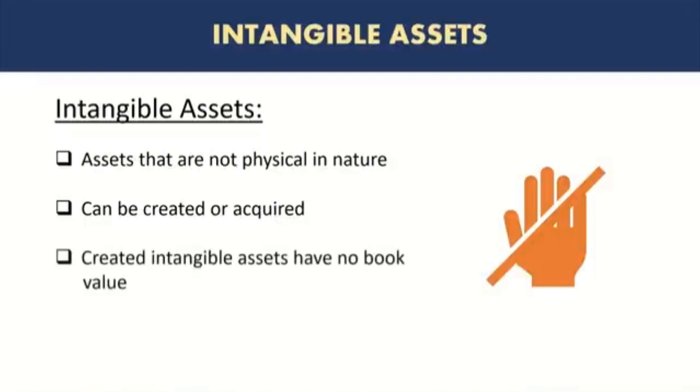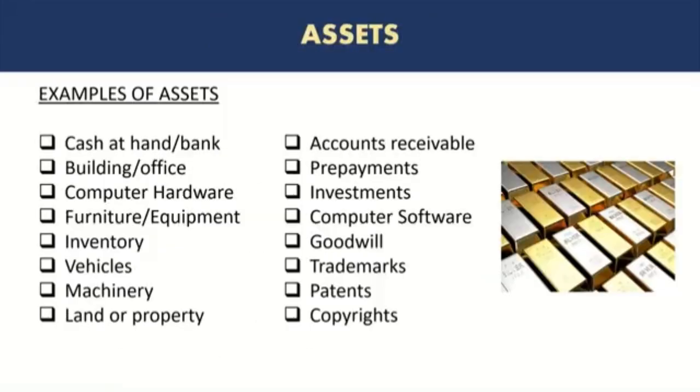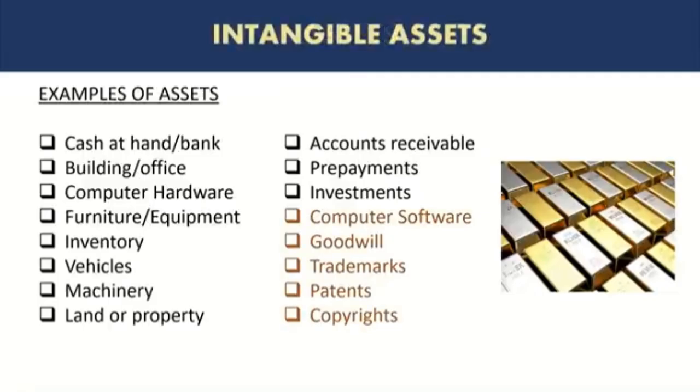However, created intangible assets have no book value. Intangible assets can be definite or indefinite, which means that they can have a fixed or defined period. They could also have an indefinite or undefined period. So going back to our list of assets again, the examples of intangible assets are computer software, goodwill, trademarks, patents, and copyrights. And as you can see, all of them are pretty much non-physical in nature. That's why they are considered intangible assets.